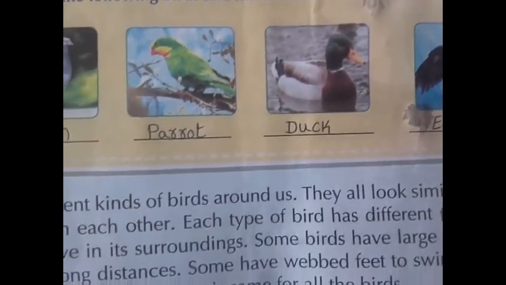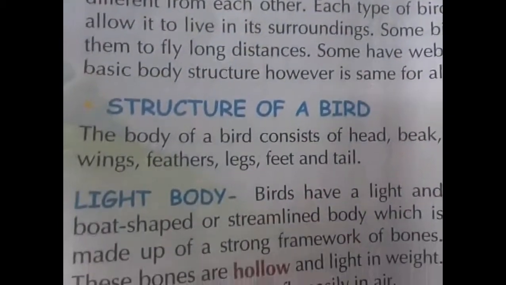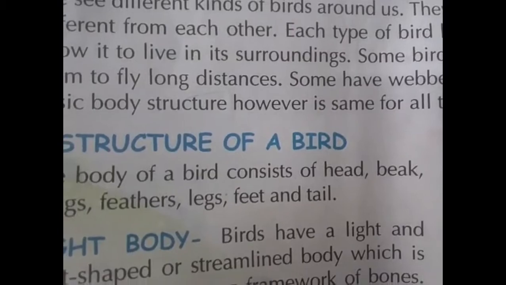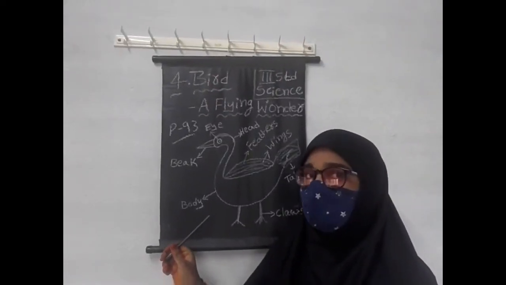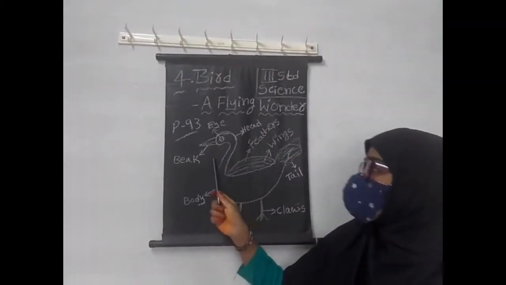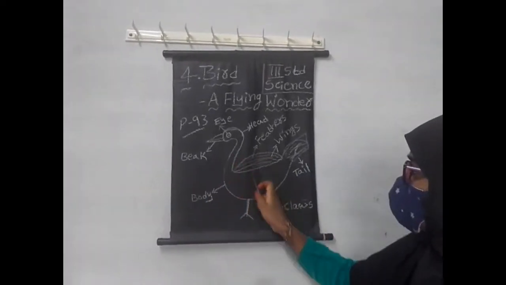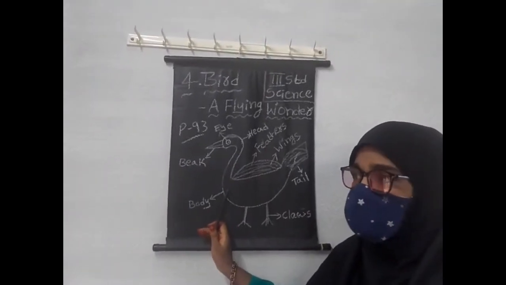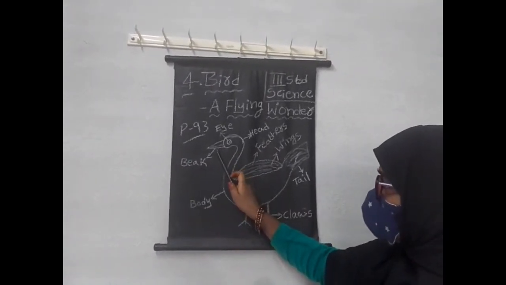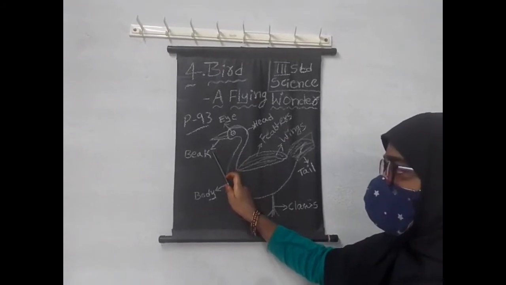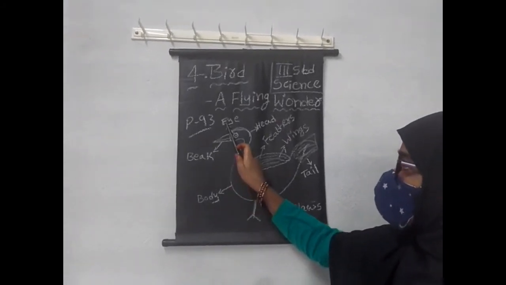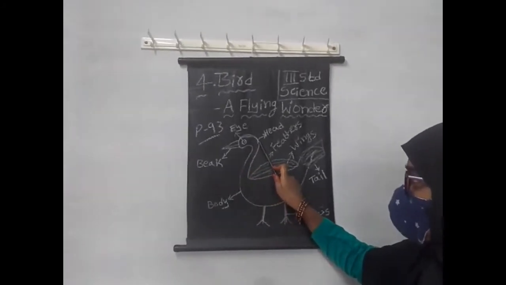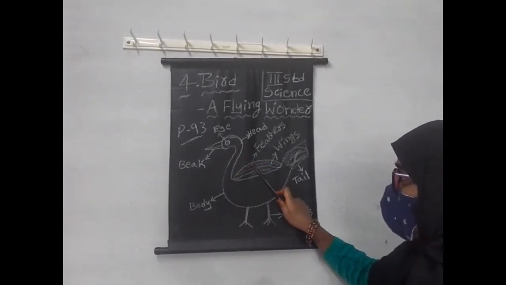Okay children, now our first topic is structure of a bird. Here, what are the parts of a bird? This is the beak. With this beak, the bird eats. This is the eye. With the eye, it sees. Head. Here, wings.